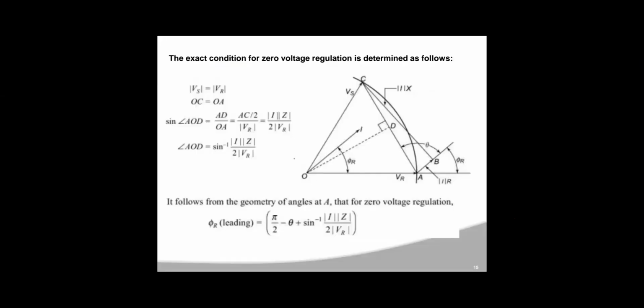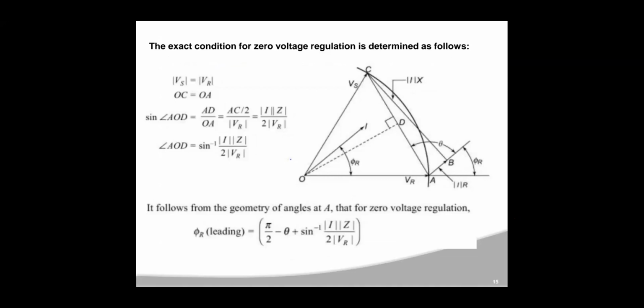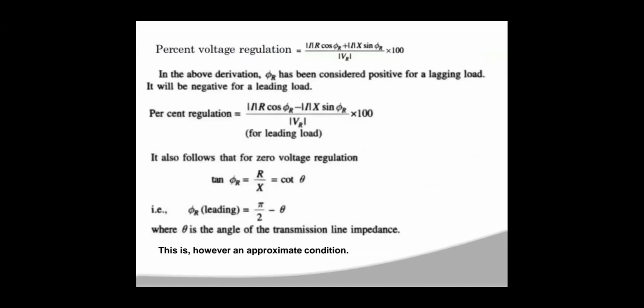Now you see this vector diagram. We will discuss this vector diagram for getting the exact condition for zero voltage regulation. Okay, it is already time up, 5 minutes more, so I am ending here now.